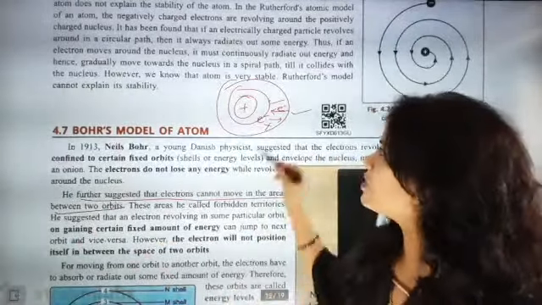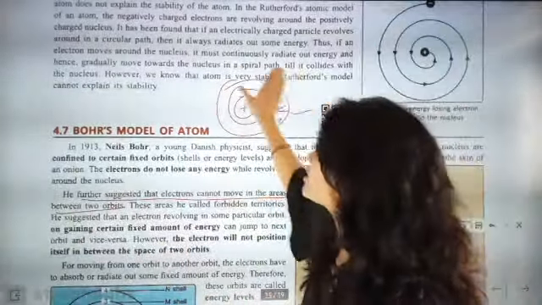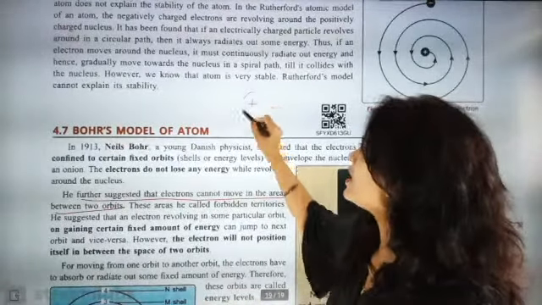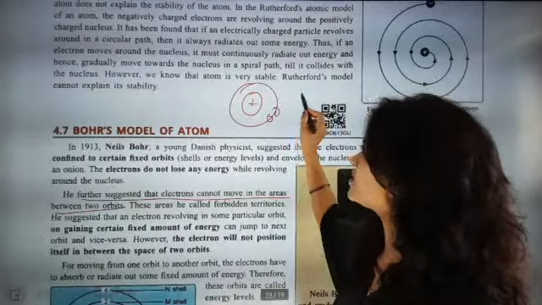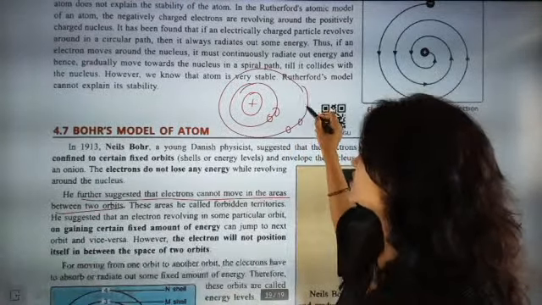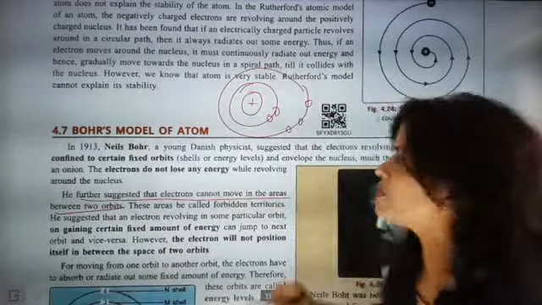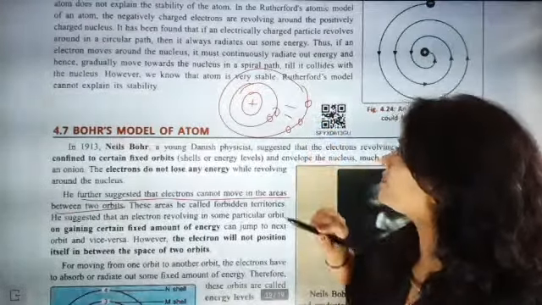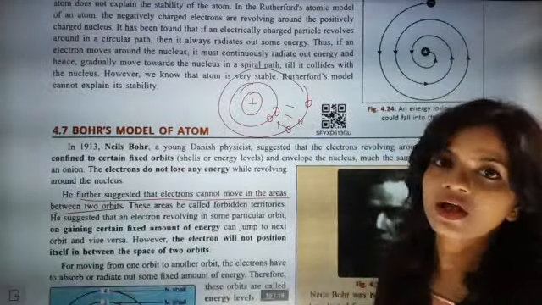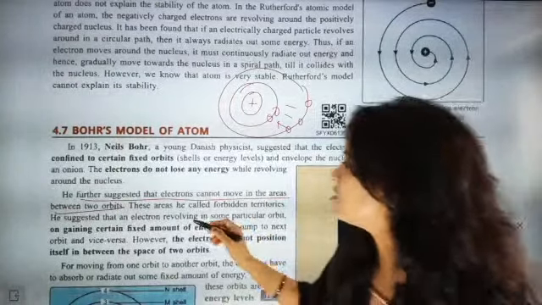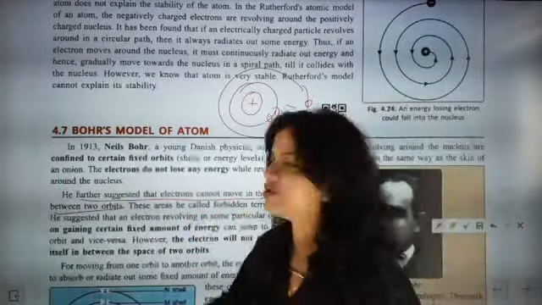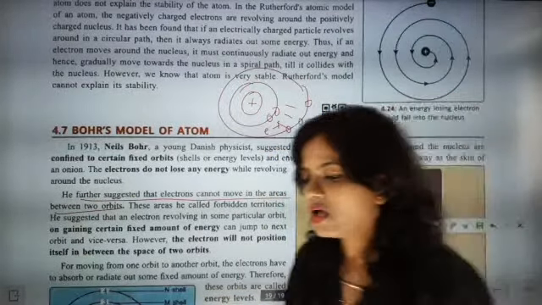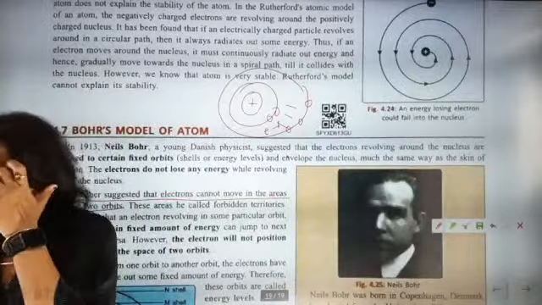Another important point is that the electrons are present in specific orbits. Like orbit number 1, the electron is present; orbit number 2, the electron is present. But the orbits have gaps in between, and the electrons are not jumping in that gap. So the electron cannot move in the areas between two orbits. Between two orbits you cannot see an electron dancing.